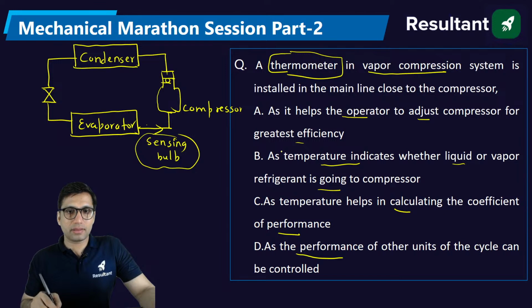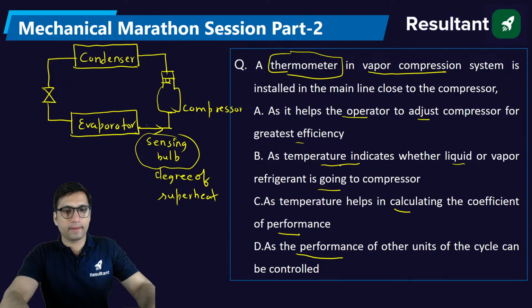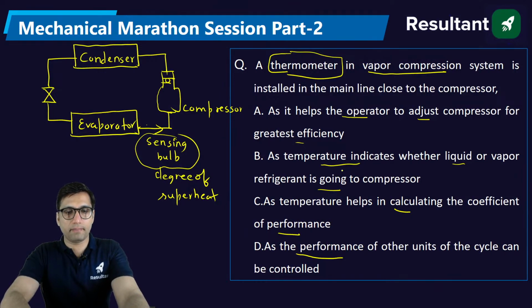So the right answer is, basically, it is used to sense degree of superheat, and degree of superheat is somewhat related to cooling also. Based on the options, what is the main purpose of using this thermometer in the case of vapor compression system?